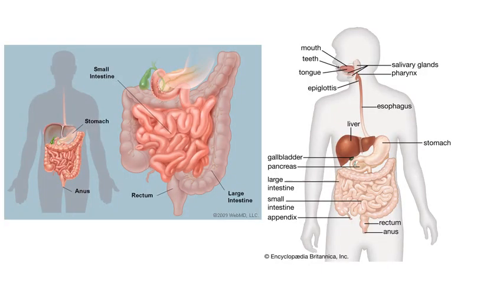These two images show us the organs and parts of the digestive system, and show us the last parts of the digestive system, such as the anus, rectum, and large intestine. Each organ has some important functions and roles.